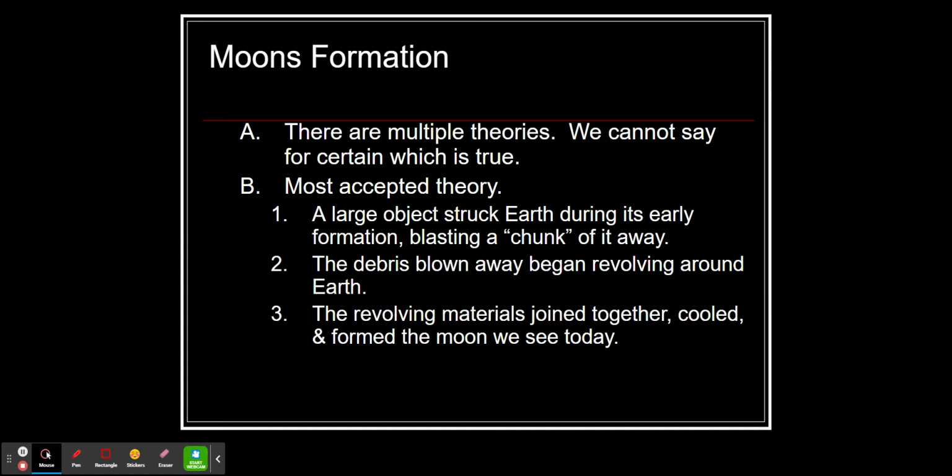Where did our moon come from? You're going to be watching a video tomorrow about where the Earth came from. Some people think it was struck by another object and broke off from the Earth itself. Others think that the Earth captured the moon in its orbit around the sun at some point, or maybe they formed together at the same time. So there's a few different theories that are out there. You're going to be watching a moon video tomorrow that's going to go through that.